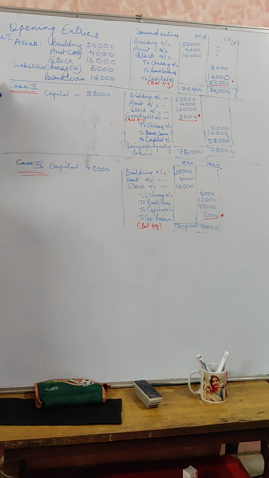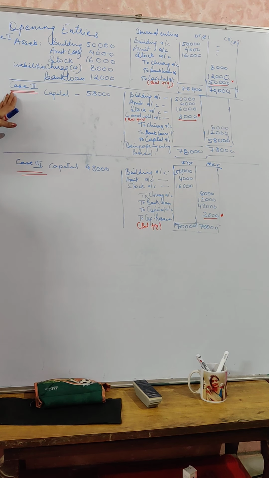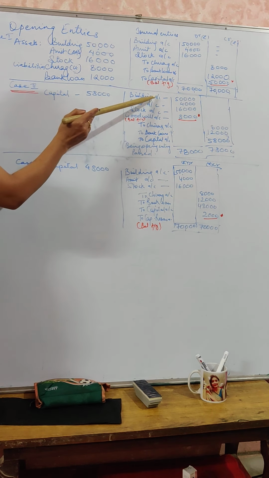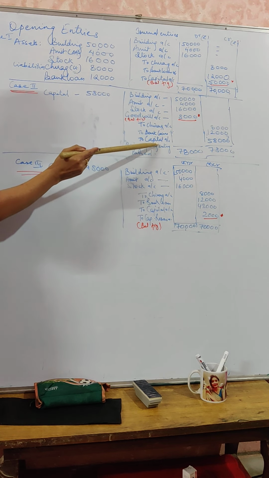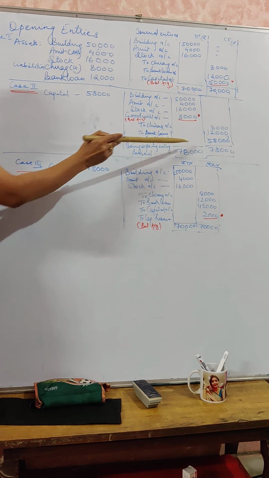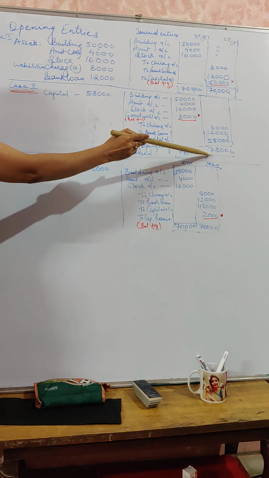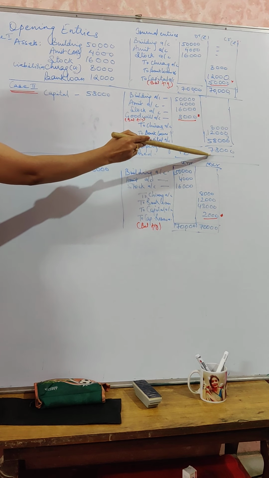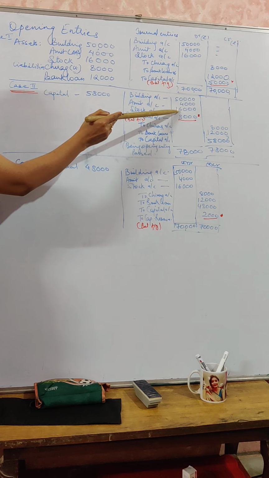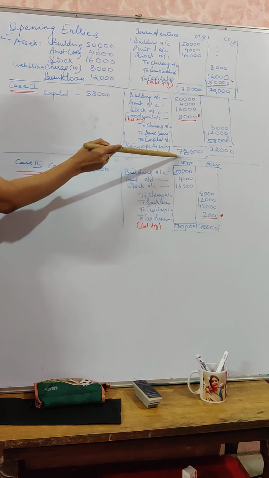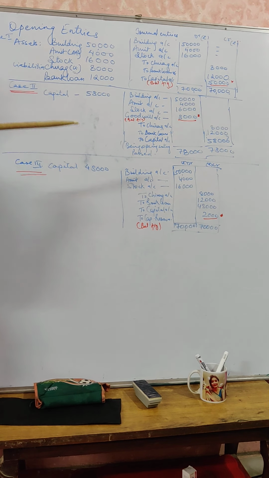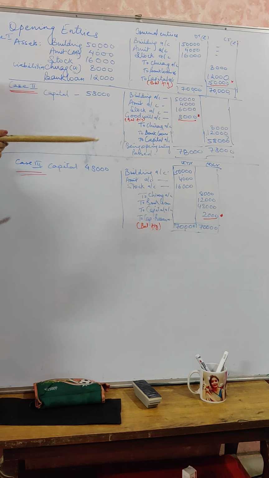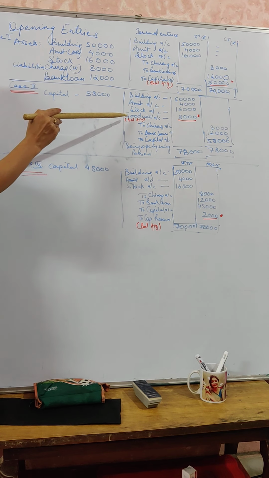Case 2, with the same thing, with all these assets and liabilities. In case 2, the capital given to you is 58,000. Now again, we are going to debit all assets: building, Amit, stock. Chirag will be credited, bank loan will be credited, and capital, which is already given to you, 58,000, will be credited. If you see, your credit balance is 78,000. So your total credits are 78,000, whereas your debits were only 70,000. So 70 minus 78, 8,000. 8,000 is the debit balance, which is your goodwill. Means balancing figure, if your credits are more, debits are less, balancing figure will be considered as goodwill.